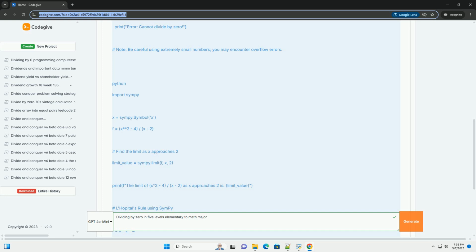Multiplicative inverse: for every non-zero element a in a field, there exists an element a⁻¹ such that a * a⁻¹ = 1, the multiplicative identity. This element a⁻¹ is also called the reciprocal of a. Division as multiplication by the inverse: division is then defined as multiplication by the multiplicative inverse. a/b = a * b⁻¹, where b is not equal to 0.